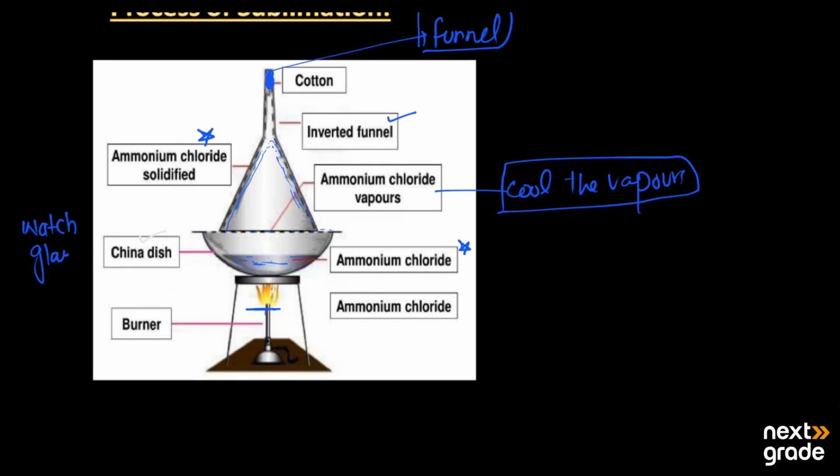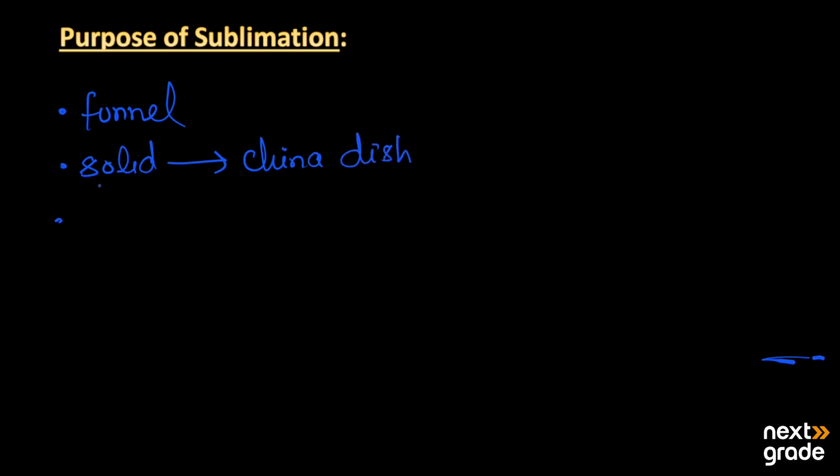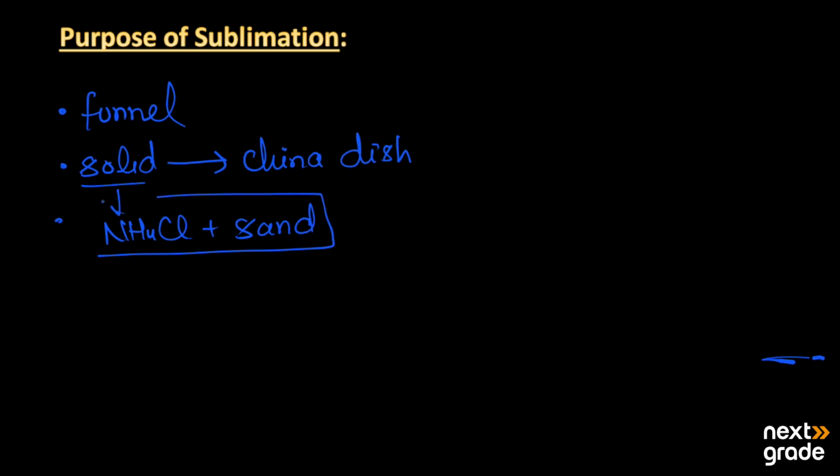So in the process of sublimation, the main apparatus we use is the funnel. We take the solid substance in the china dish. That solid substance contains ammonium chloride plus sand. If we have a mixture of these two solids, then we can remove ammonium chloride by the process of sublimation.